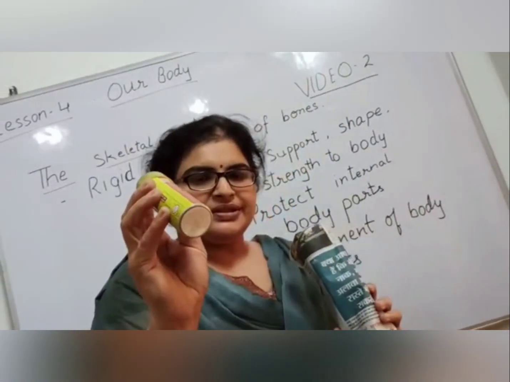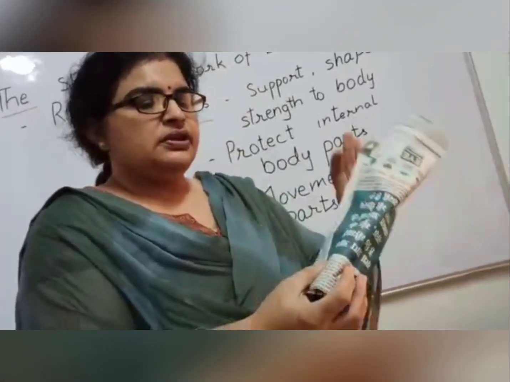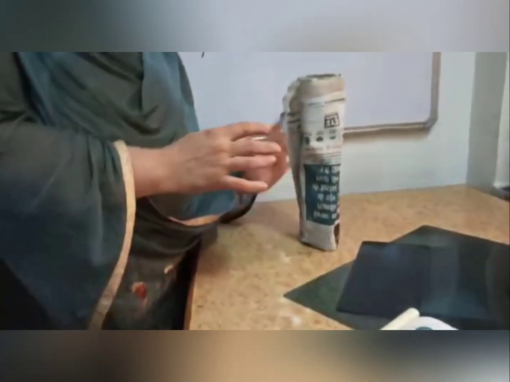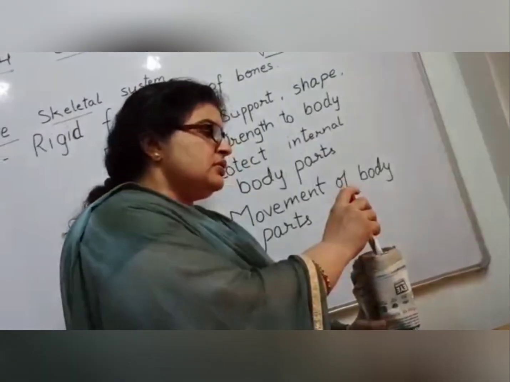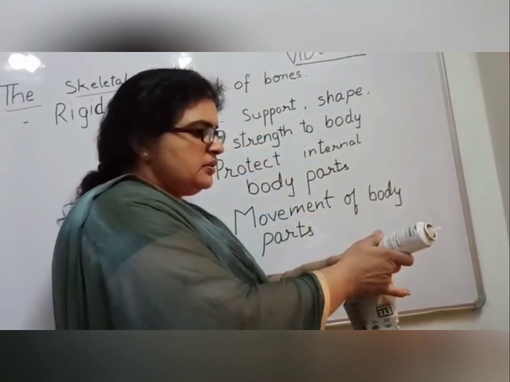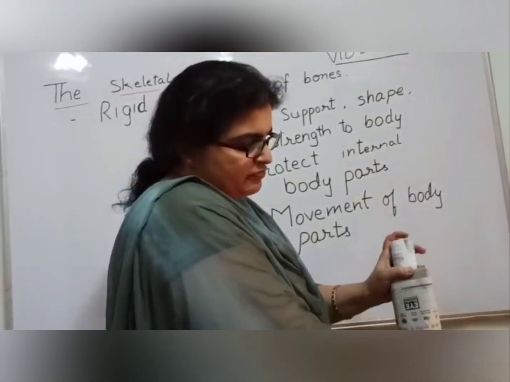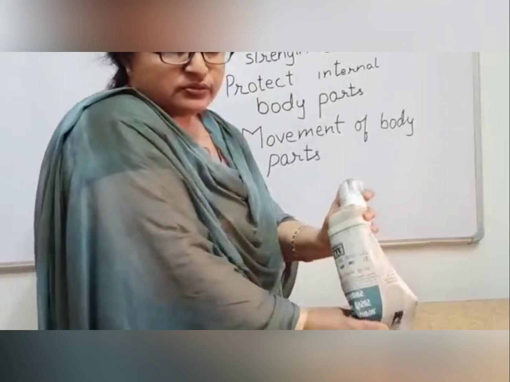But inside, if I put a box, consider this as a bone, we can make it straight properly. If there is another box, or any other hard thing we put, there is a joint and we can move it also. Clear?